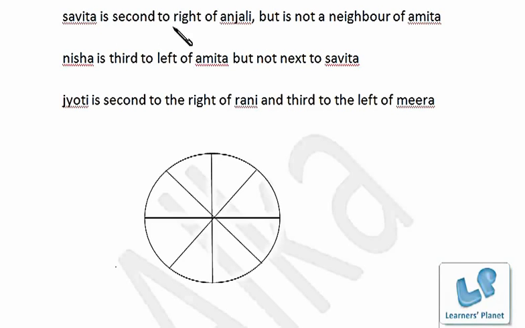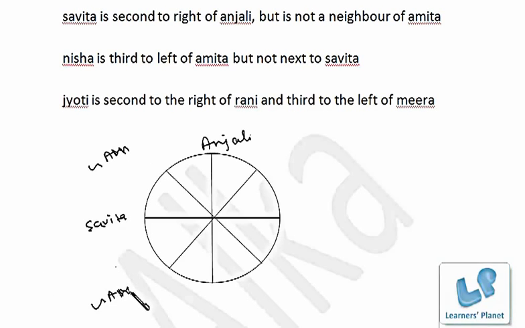Now Savita is second to the right of Anjali. Suppose we fix any position for Anjali, say this, right? Now Savita is second to the right. So Anjali's right is this, first and second. So this is Savita, right? But she is not a neighbor of Amita. Savita is second right to Anjali but is not a neighbor of Amita. That means this position cannot be taken by Amita and this position cannot be taken by Amita.